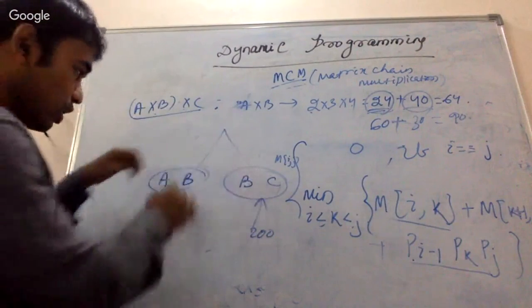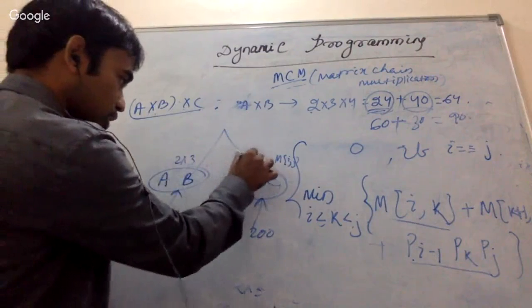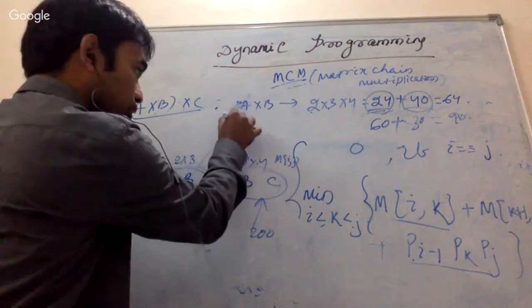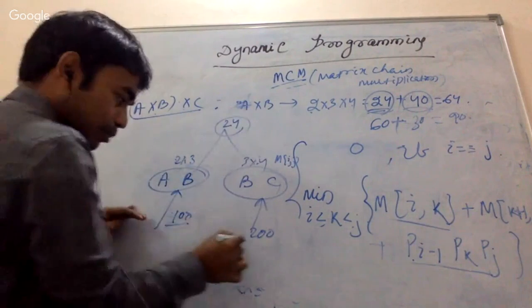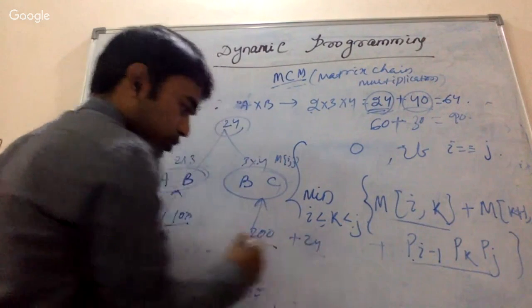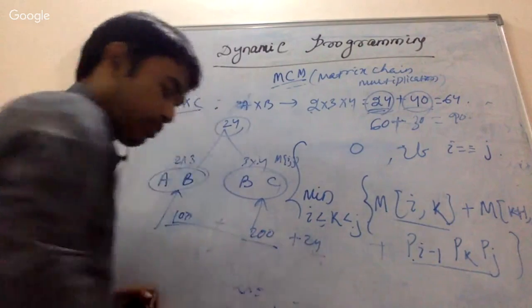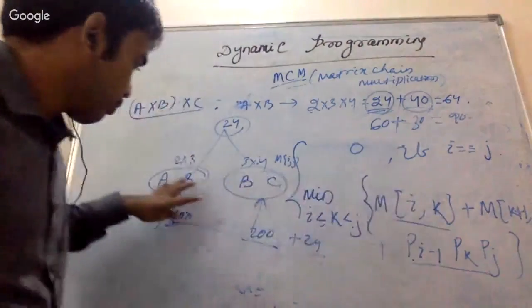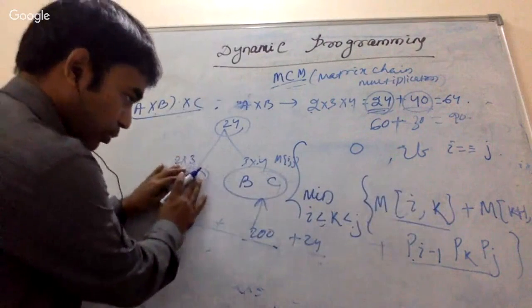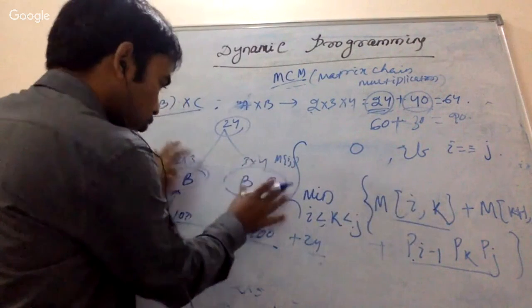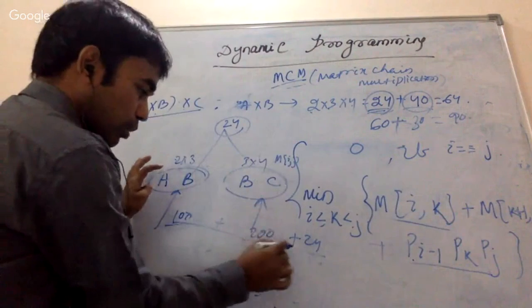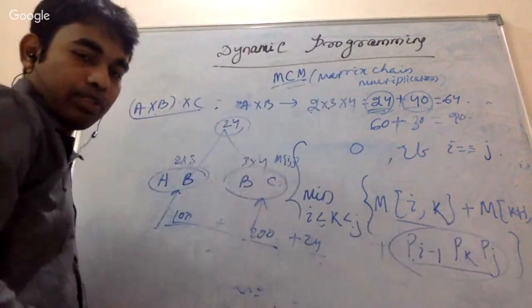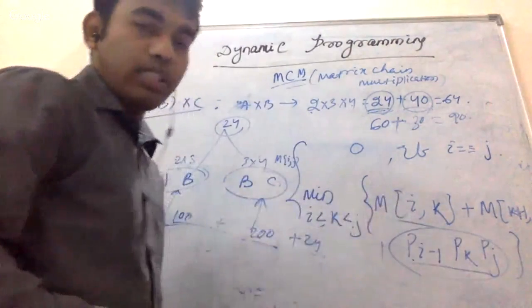This is 2 cross 3 and this is 3 cross 4, then 2 cross 3 cross 4, 24. Then 100 plus 200 plus 24. So that is the solution. You got it, right? What I'm trying to say is: the cost of the left subproblem, plus the cost of the right subproblem, plus whatever is needed to combine these two subproblems. So that's how this particular formulation begins.